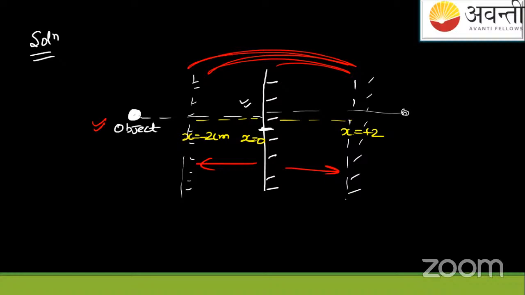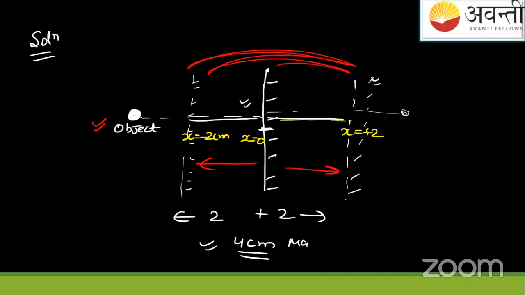Okay, so what I'll do is that simple, students, there is no big logic in this. If you see the mirror at this position, total displacement is how much? x minus 2, x plus 2. But if you take it as a distance, it's 2 plus 2, that is equal to 4 centimeters, students. This is the maximum amplitude.